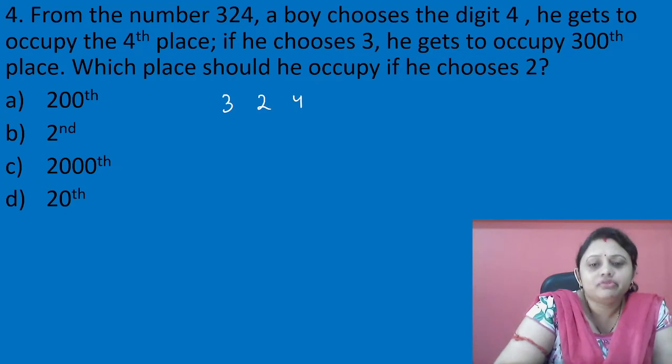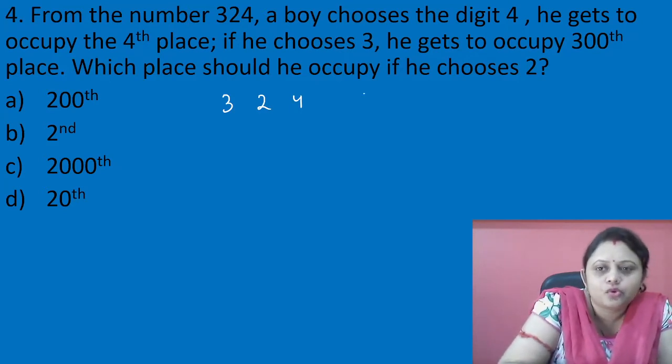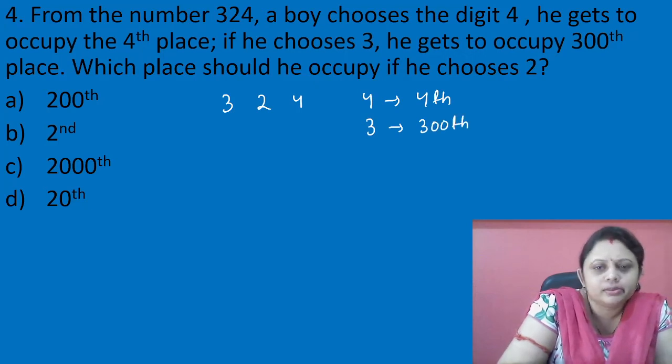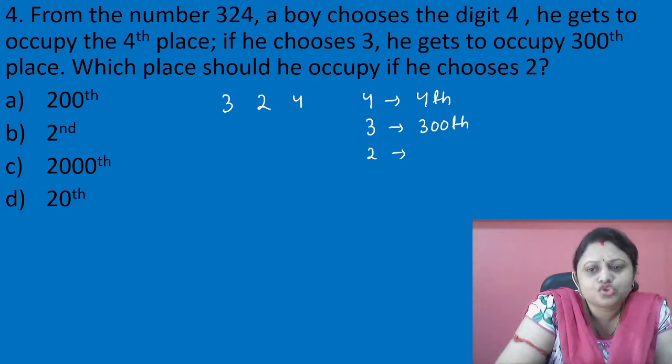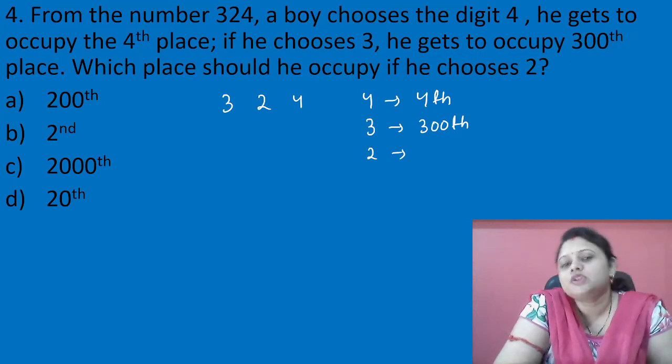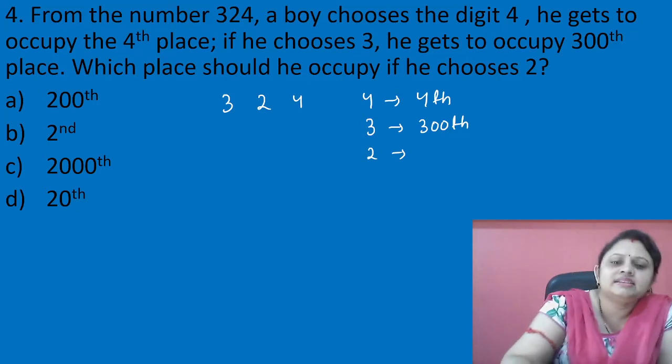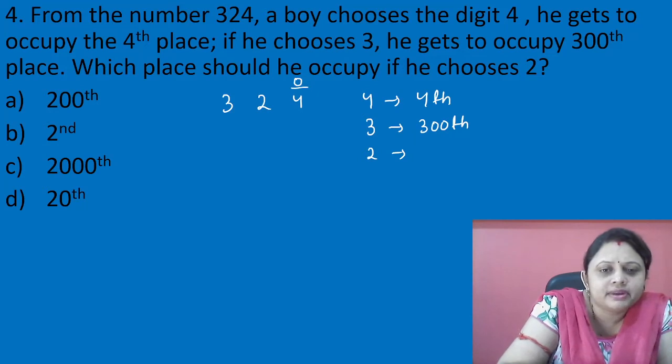324. If a boy chooses the digit 4, he gets to occupy 4th place. And what is given? If he chooses 3, he gets to occupy 300th place. And the question that is asked is, if he chooses 2, what place should he occupy? So can you establish any relation between this 4, 300 and this number? Yes, that is correct. It is our place values, ones, tens and 100.